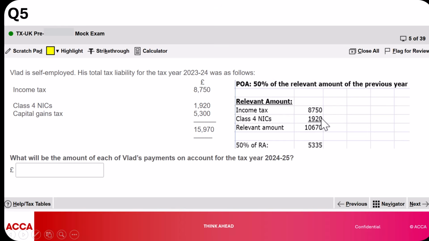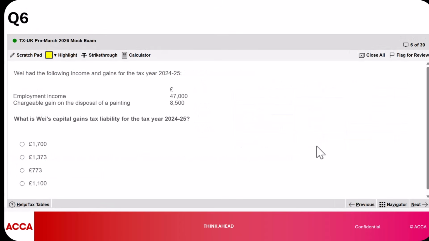We take our income tax plus our class 4 NICs, which is 10,670, and we take 50% of that relevant amount, which will then help us to determine our payment on account. Okay, so our answer is 5,335. Knowledge is very powerful. So if you know what to do, it's very easy to sometimes get some very good, easy marks in your exam.